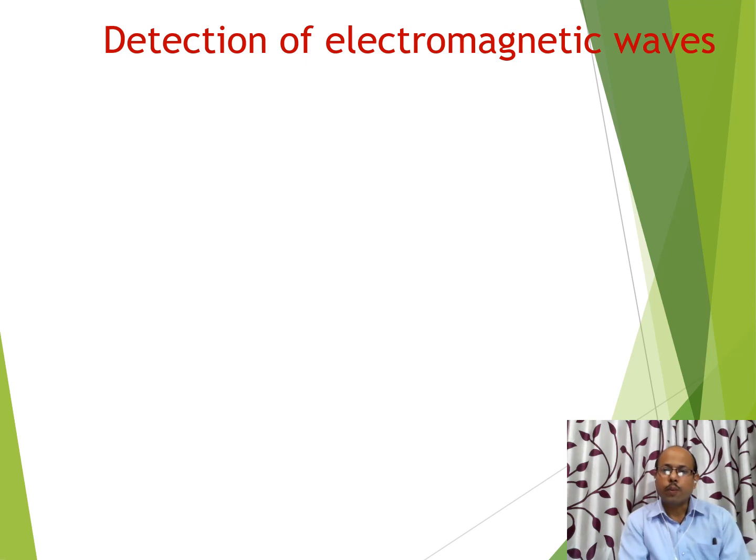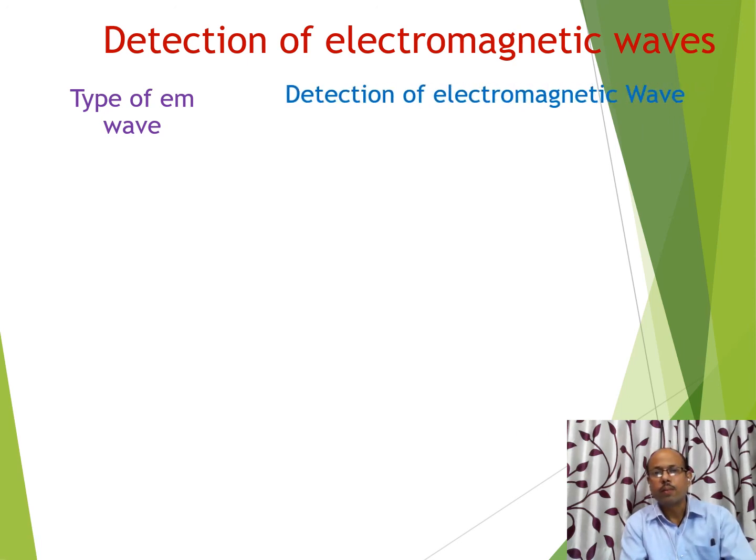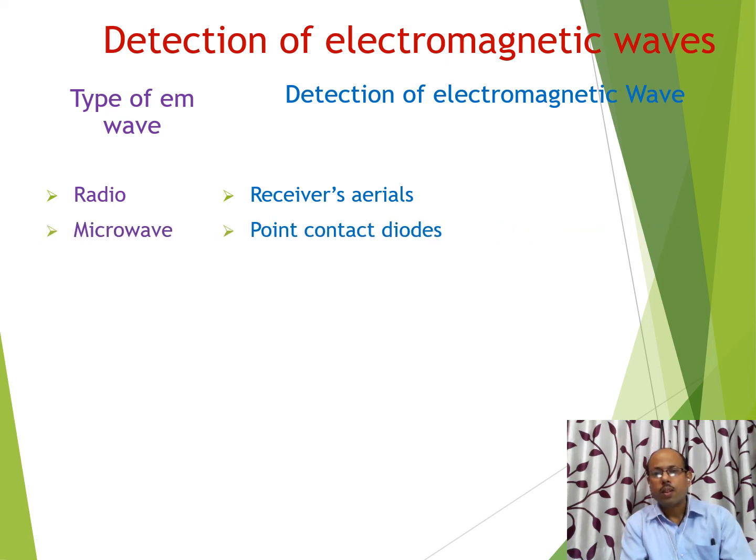Now, detection of electromagnetic waves. We have discussed characteristics of electromagnetic waves, sources of electromagnetic waves, production of electromagnetic waves. Now we are going to discuss how we can detect electromagnetic waves. So here again we will discuss all these EM waves one by one. Radio waves. Radio waves can be detected by receiver aerials. Microwaves. They can be detected by point contact diodes. Point contact diodes are mainly used for the detection of microwaves.